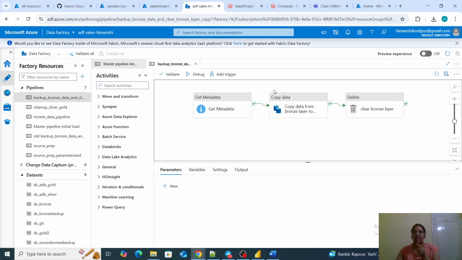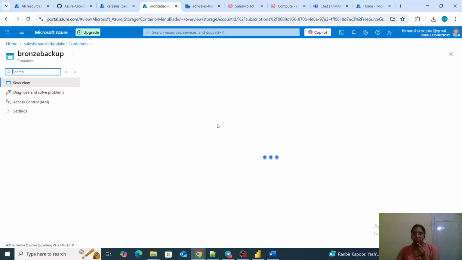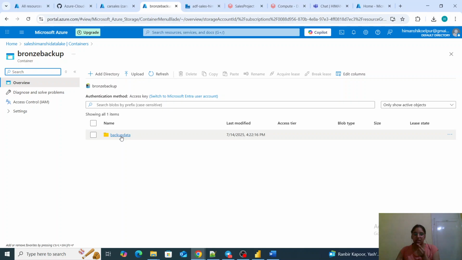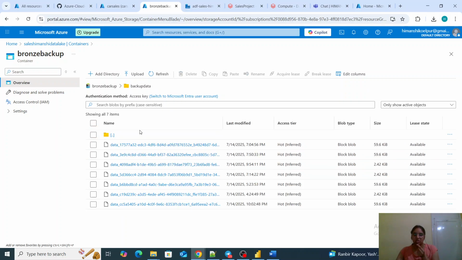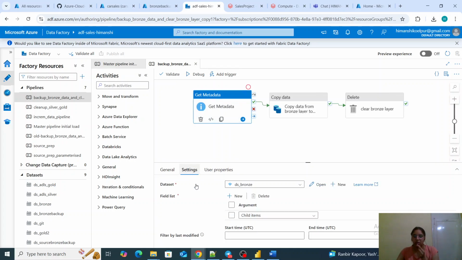This basically cleans all the data in my bronze layer, and before that it will create a backup and put all the data in my bronze backup table. So whatever data already exists in the bronze layer, it will back up, clean that data from there, and give me a backup over here. These activities are doing that part.